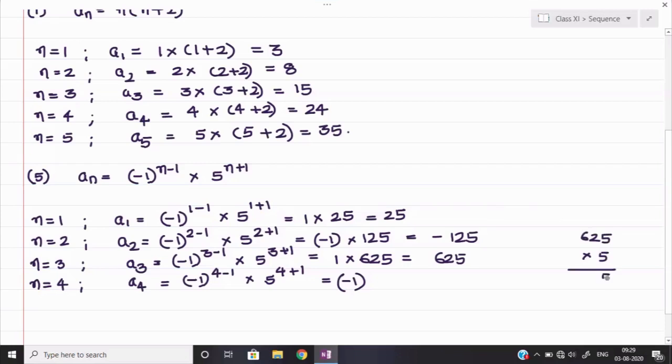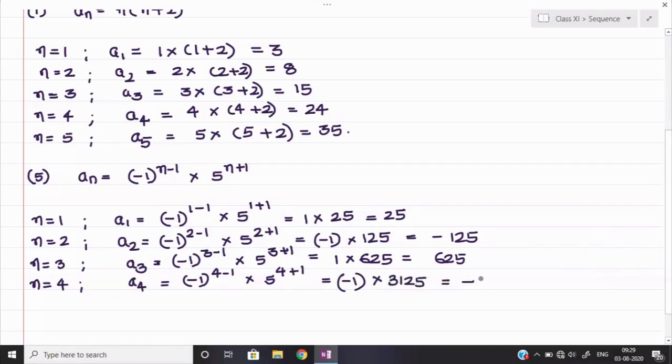5 fives are 25, 5 carry 2, 5 twos are 10 plus 2 is 12, 2 carry 1, and 5 sixes are 30 plus 1 is 31, so 3125. Correct. So here 3125 is coming. Okay, so minus 1 into 3125.